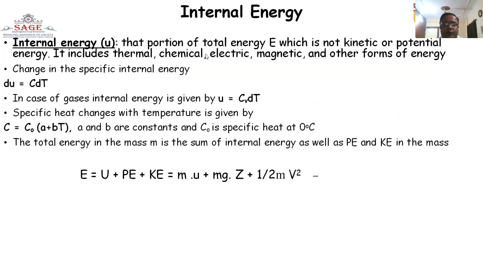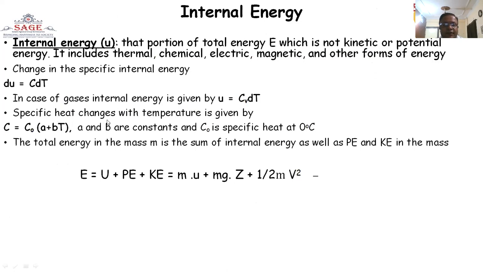Internal energy is that portion of the total energy which is not kinetic or potential energy. It includes thermal, chemical, electrical, magnetic and other forms of energy. That is called the internal energy. The change in specific internal energy, du, is equal to C dT. In the case of gases, internal energy is given by U equal to the integral of Cv dT.